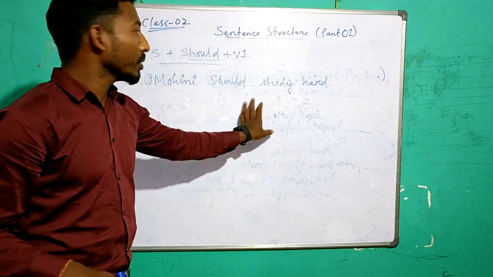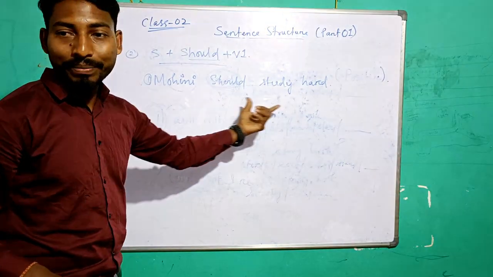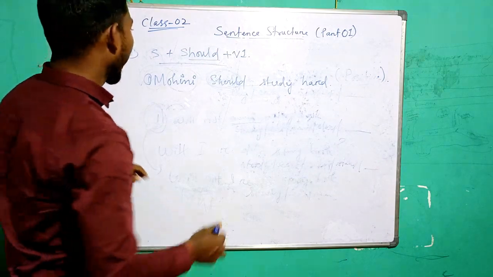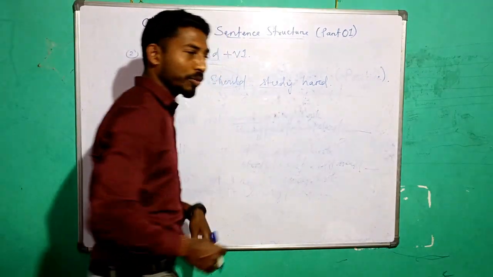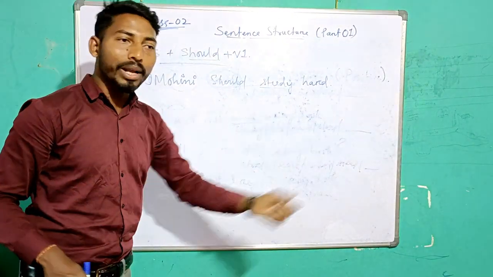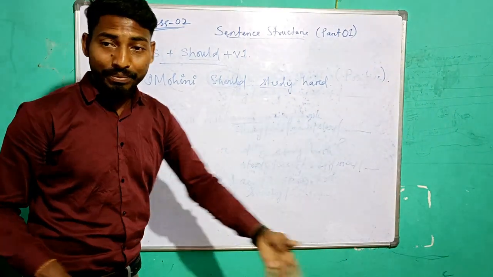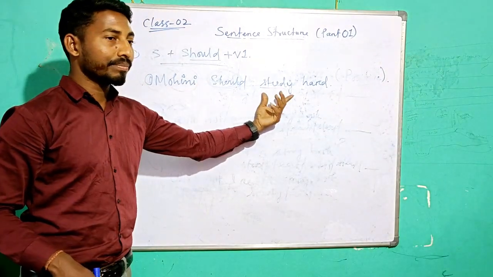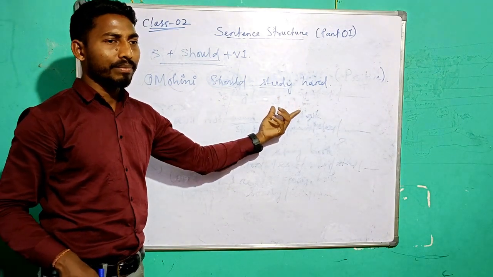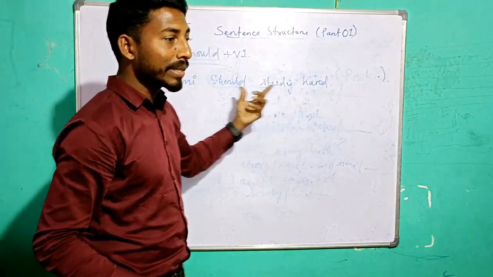So Mohini should what? What should she do? She should study hard. Okay. So here you can change the verbs for her. She should work hard. She should sing well. She should run fast. She should jump high. She should what? Or Mohini should, give some verbs. Eat well. Eat healthy.